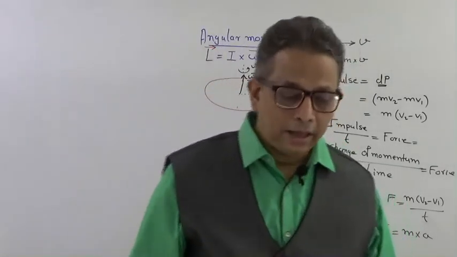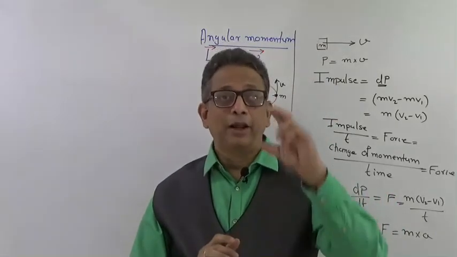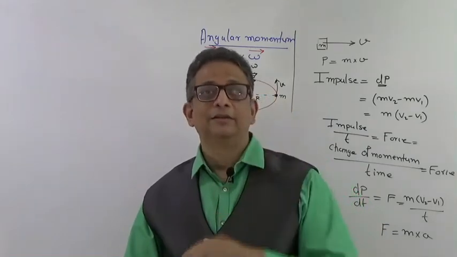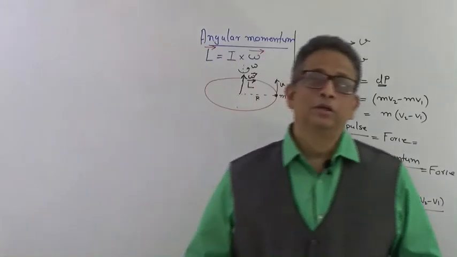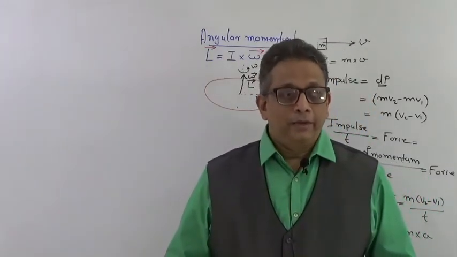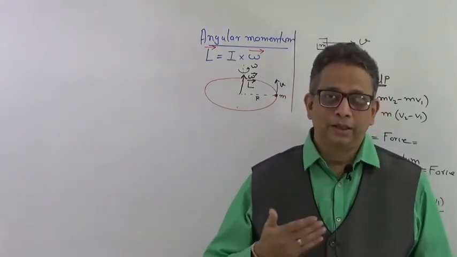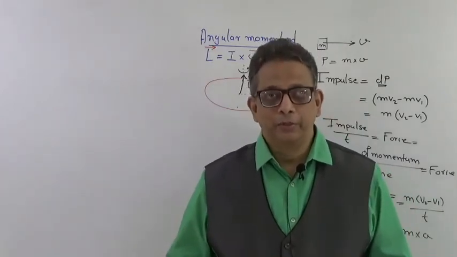This is L, that is the direction of the angular momentum, and the length of that vector decides the magnitude of L. The direction and the magnitude both play a very important role in the rotation of any body. As I start explaining to you subsequently, you will understand, or I will try to explain to you, the role of angular momentum.